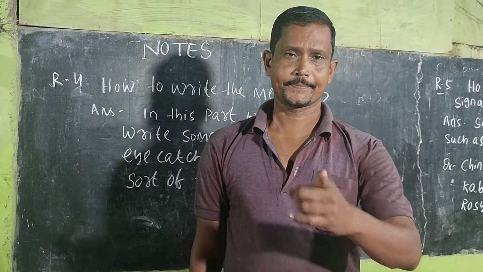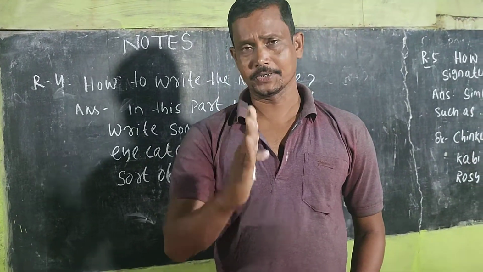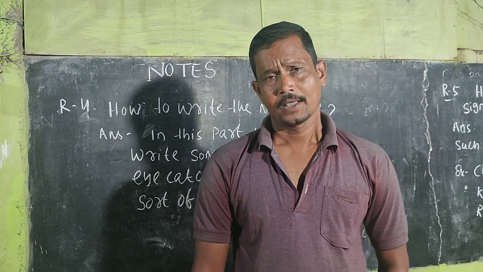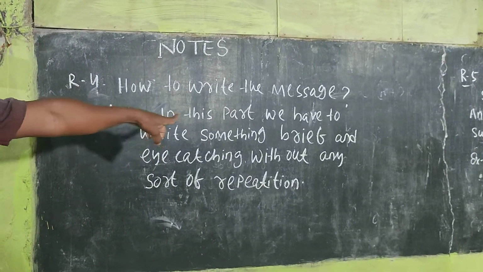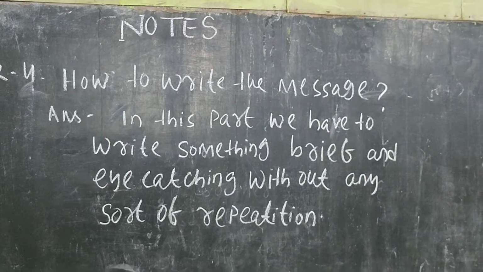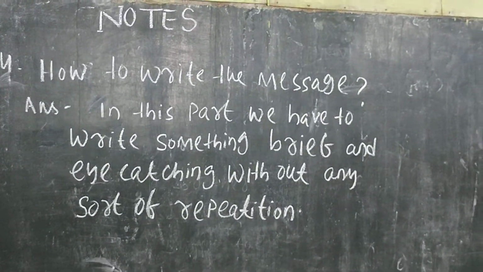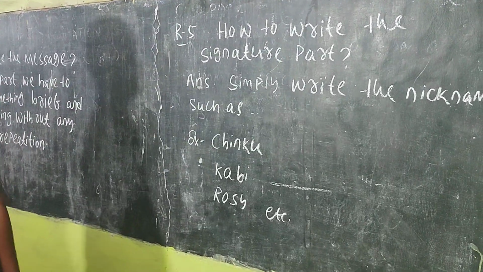And finally, no repetition should be found. While writing the message part, we have to write something brief and eye-catching without any sort of repetition.